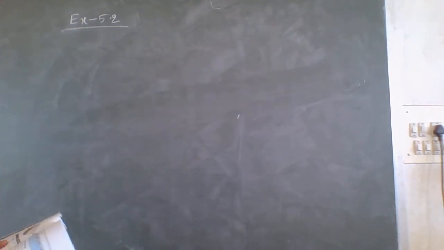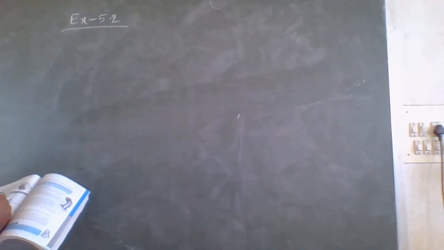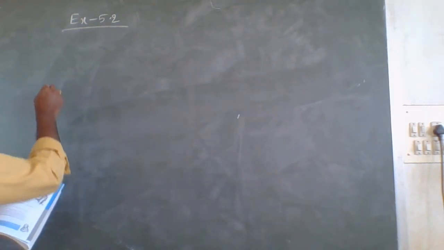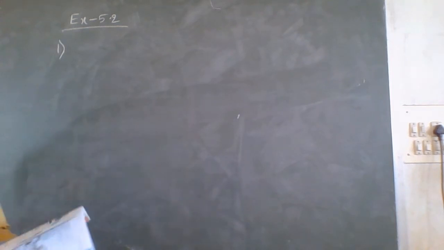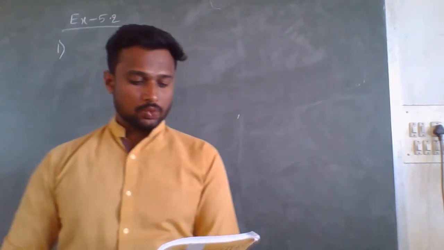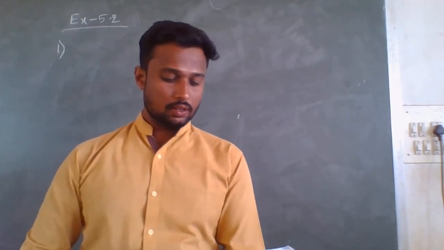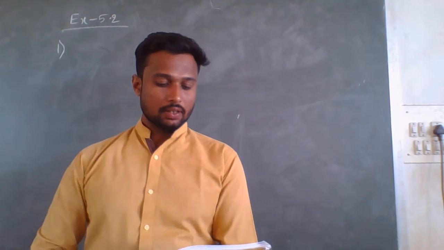So here in 5.2, in the first question, what have they given? A survey was made to find the type of music that a certain group of young people liked in a city.